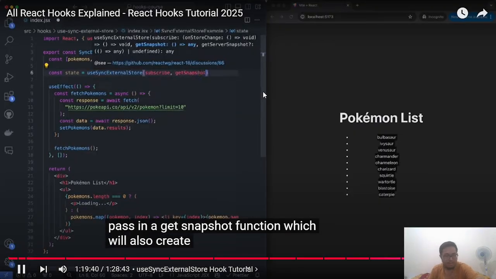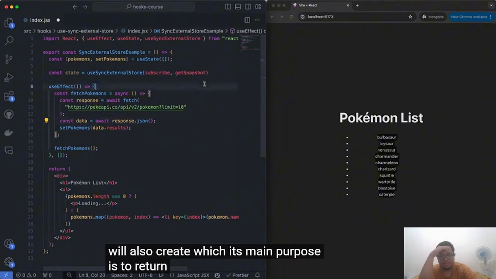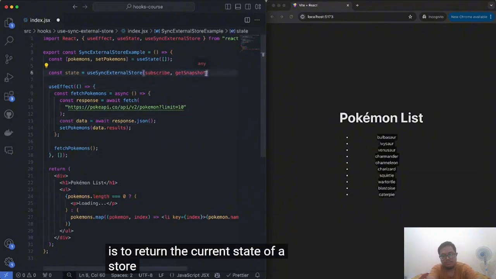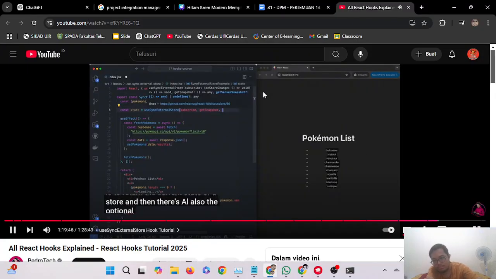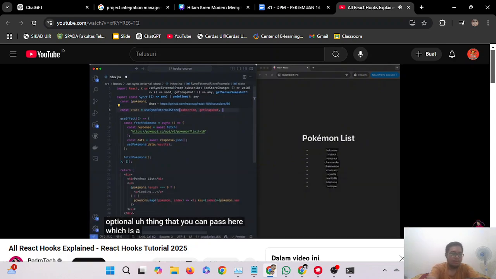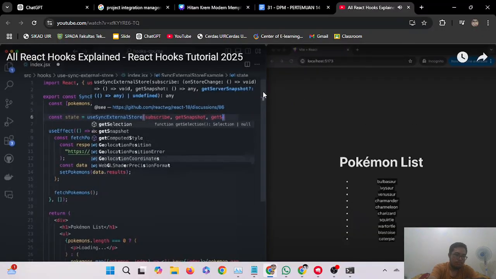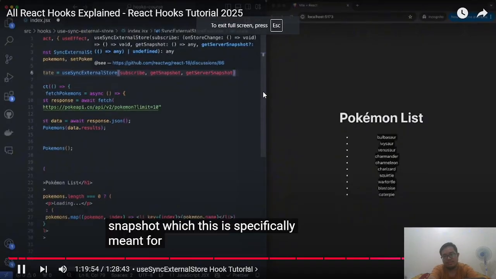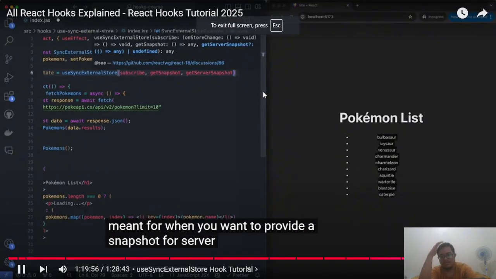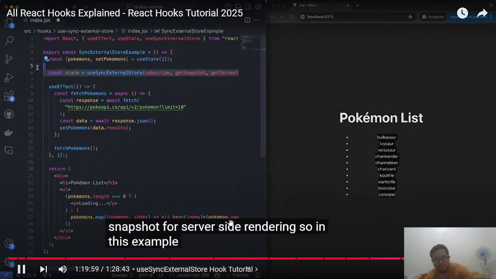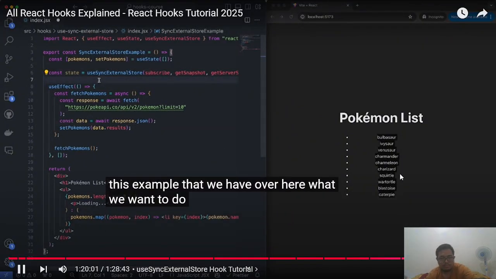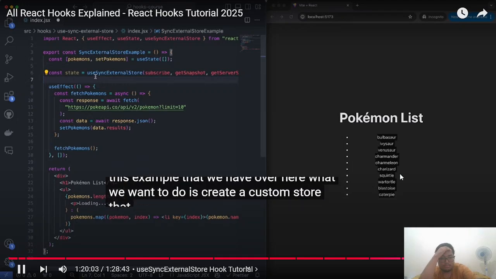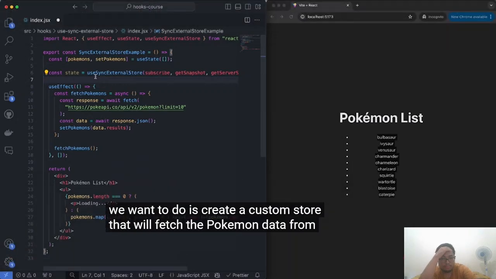Which we'll also create, and its main purpose is to return the current state of a store. And then there's also the optional thing that you can pass here, which is a function called getServerSnapshot, which is specifically meant for when you want to provide a snapshot for server-side rendering. So in this example that we have over here, what we want to do is create a custom store that will fetch the Pokemon data from the API.